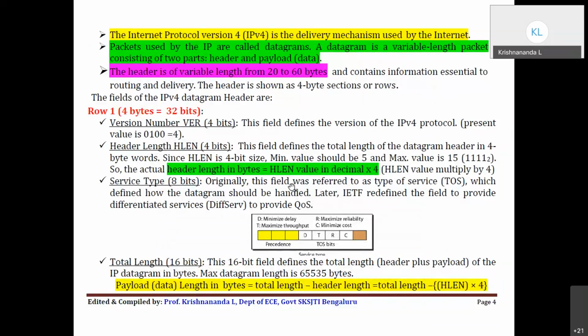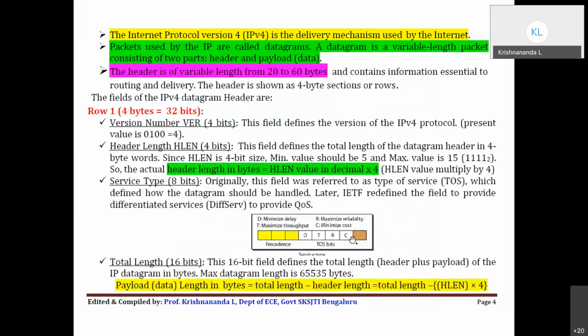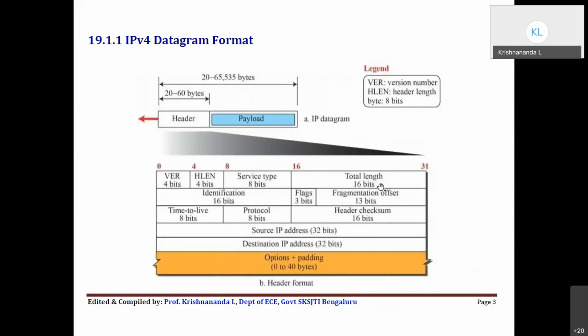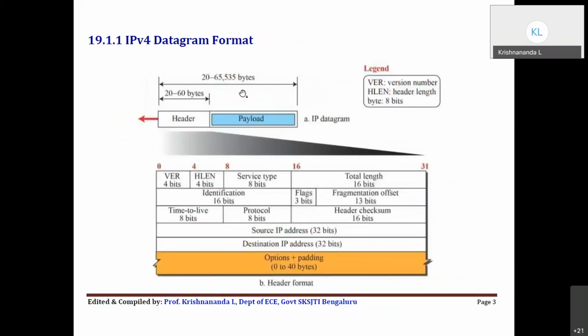Then service type. Earlier it was called type of service, and now it is called differentiated services. This is with respect to QoS, providing quality of service like reliability, or whether you want throughput or delay. Based on which one you want to maximize, you can set that. Then the next field, the last field in the first row, is the 16 bit total length. This indicates the total length of the datagram we are sending, up to a maximum of 65,535 bytes. Total length includes the header as well as the payload or data.